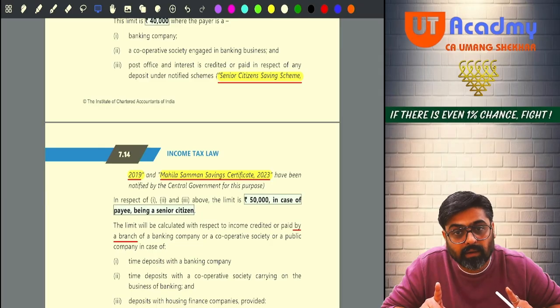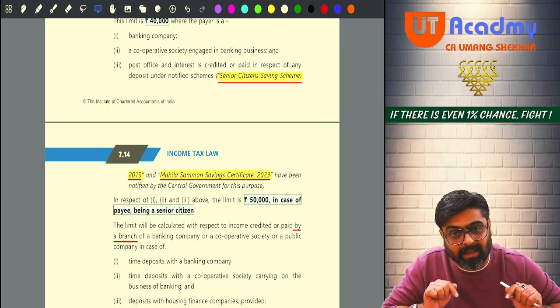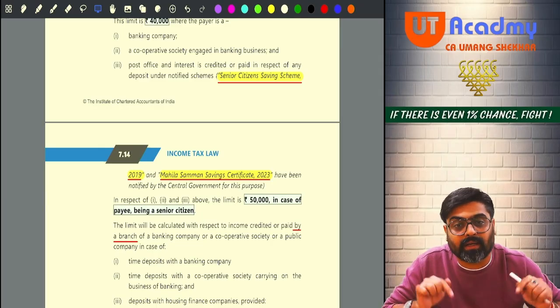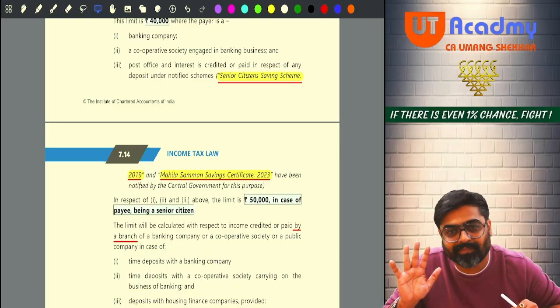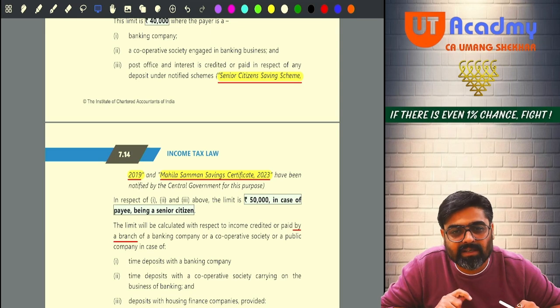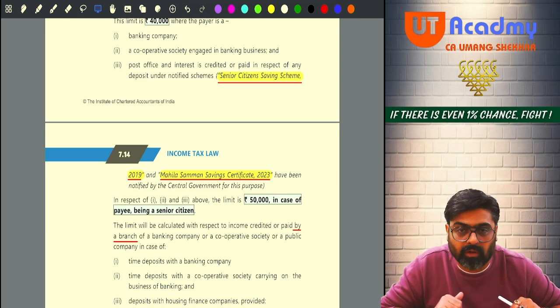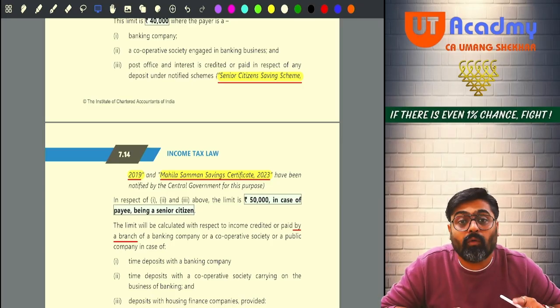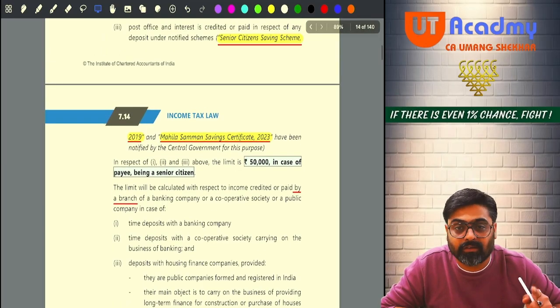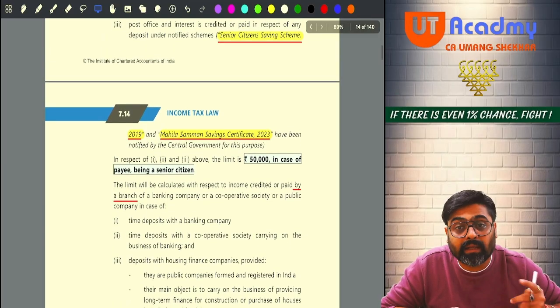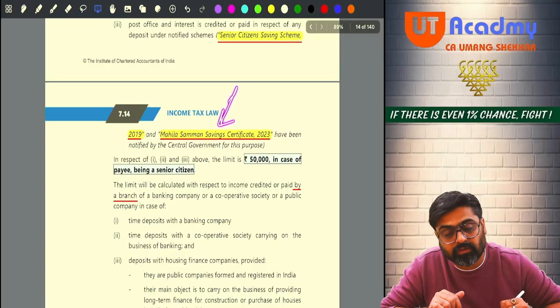But wait, for all the other interest other than this one, the limit is not 40,000, the limit is not 50,000, the limit is 5,000 only. Getting it or not? Now tell me, there can be post offices also where you can deposit money in notified schemes. Now which are the notified schemes in the post office? Senior citizen savings scheme, and the other one is inserted from this year onwards.